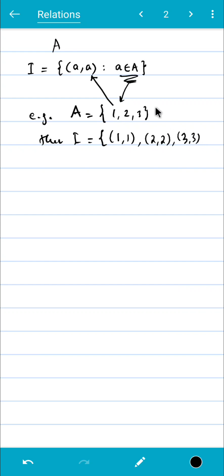There will be no other element. All elements are of this form (a, a). So we close the bracket. This is called the identity relation.